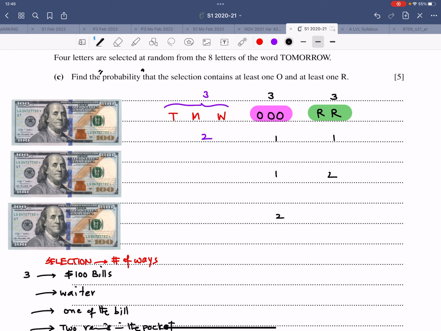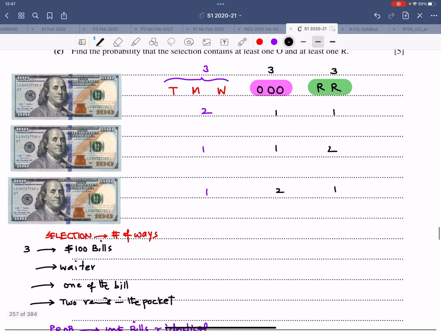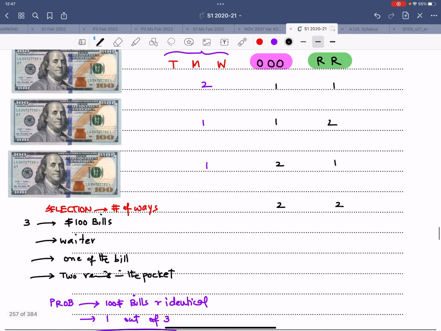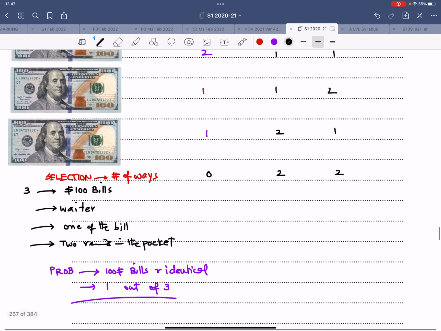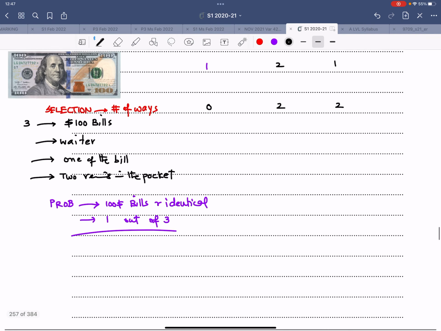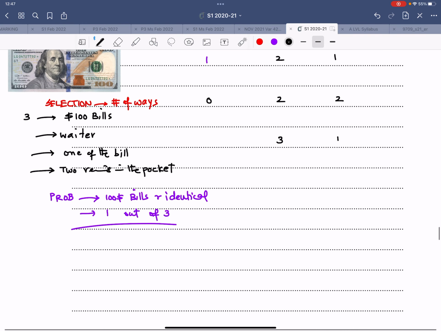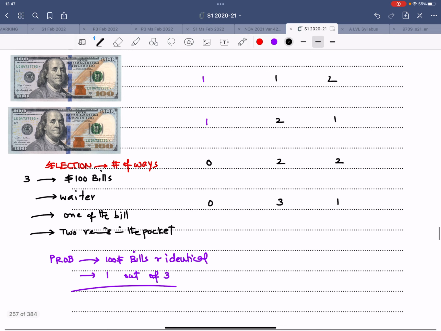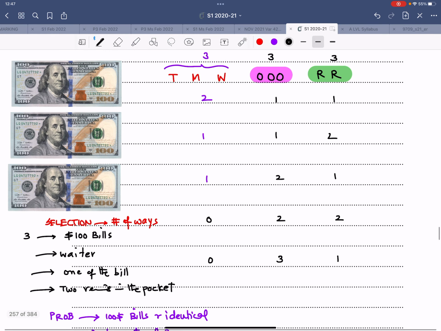1 and 2, 2 and 1. So in 1 and 2, this comes out to be 1. In 2 and 1, this comes out to be 1. What about these 2 and these 2? That's possible. So when these 2 and these 2 are possible, this becomes 0. And there is also this option, because since you have 3 O's, 1 R, and this is 0. These are the 5 scenarios that you should look for.